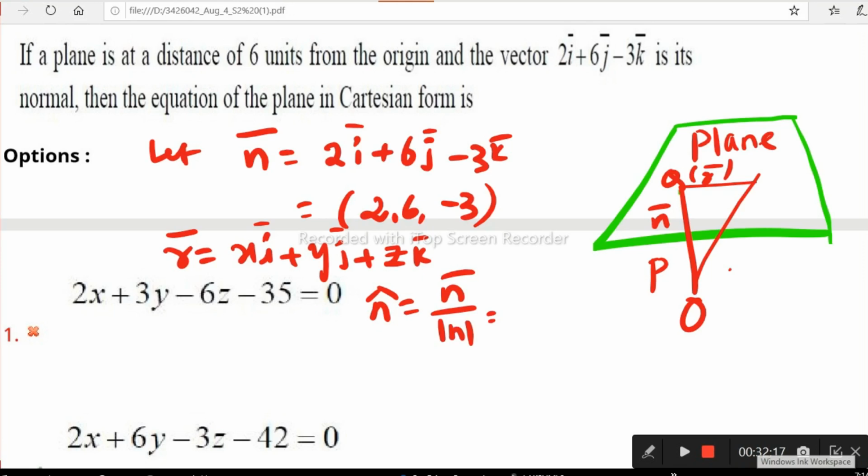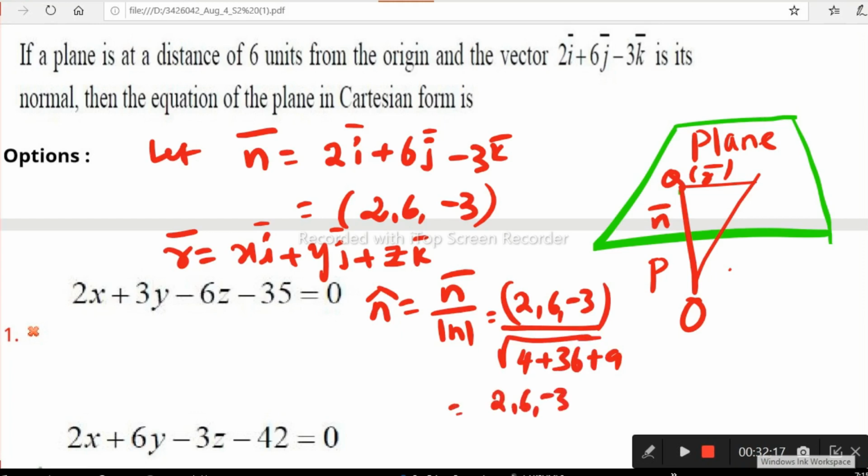Then what is the next step? What is n here? 2, 6, minus 3. What is its modulus? Mod n is root over 2 square 4, plus 6 square 36, minus 3 square 9. That is 2, 6, minus 3 by root of 36 plus 4 is 40, 40 plus 9 is 49, root 49.